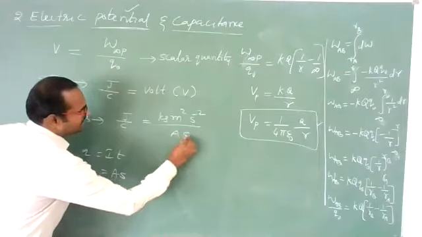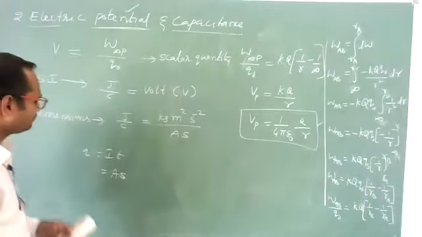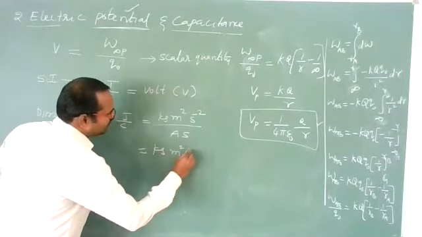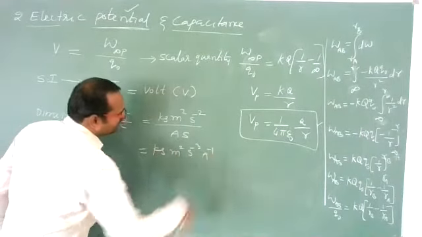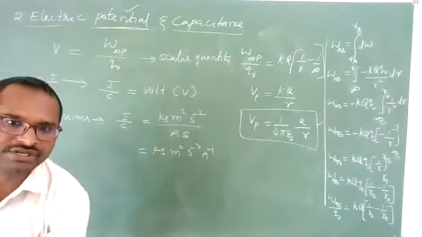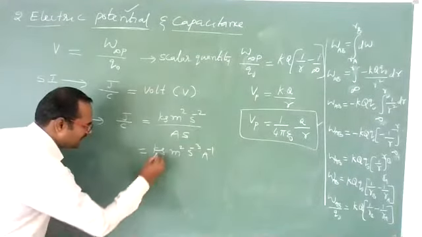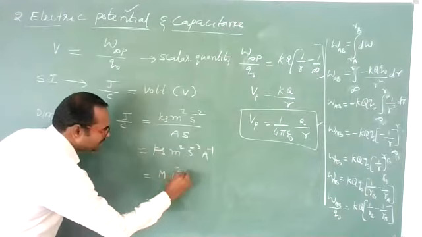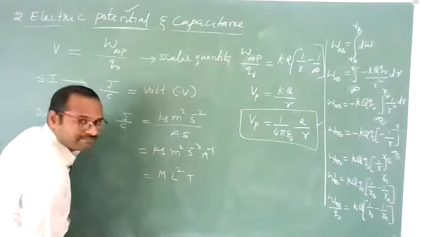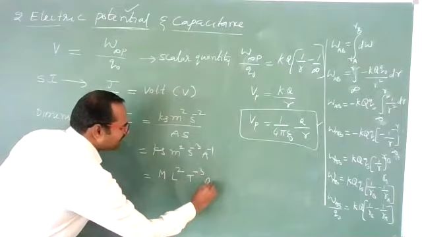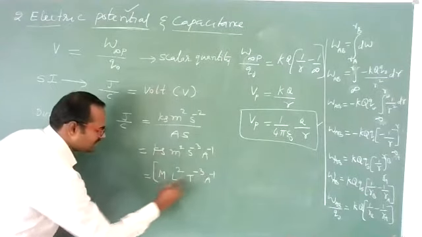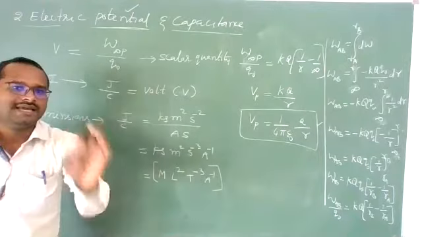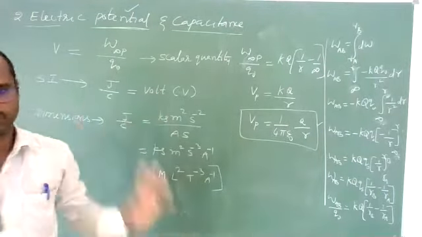So it becomes kg meter square second power minus 3 ampere power minus 1. Dimensions: kg symbol is M, meter symbol is L square, second symbol is T power minus 3, ampere symbol is A only. These are the dimensions of electrostatic potential or electrostatic potential difference also.